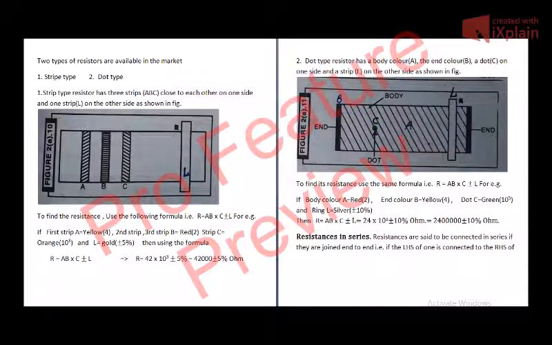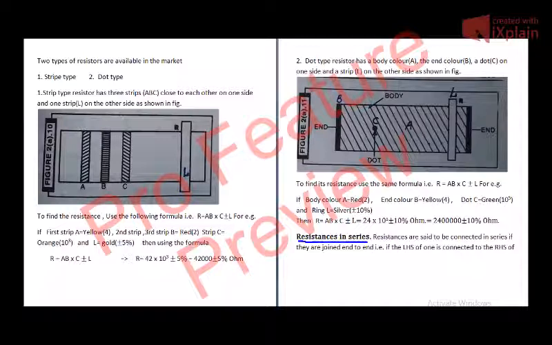Now let us look at how we combine the resistances, combination of resistances. Why do we combine resistances? We combine resistances because somewhere we need lesser resistance and somewhere we need greater resistance in a circuit. In some circuits we need higher resistances, and in some circuits we need lower resistances. So in order to make the resistance lower or higher, we combine them.